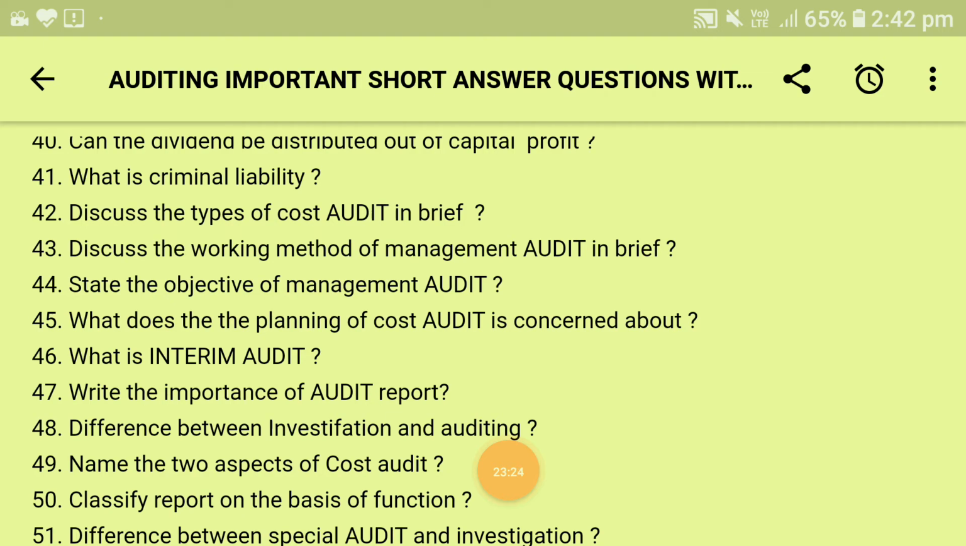There are a total of 5 points which need to be taken into consideration, in which first is records of raw material and other goods, second records relating to labor, third records of overheads, fourth depreciation, and fifth is work in progress. Next is what is interim audit.